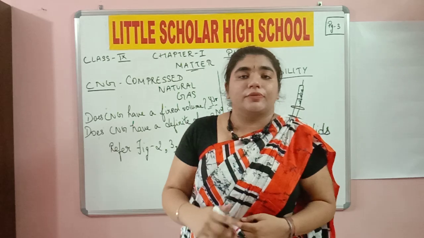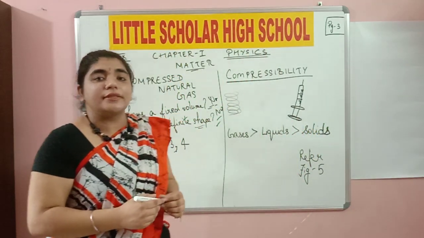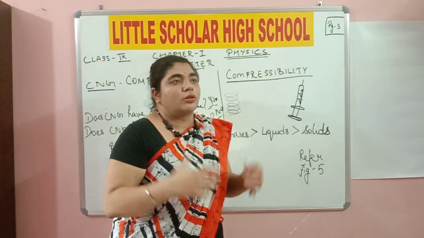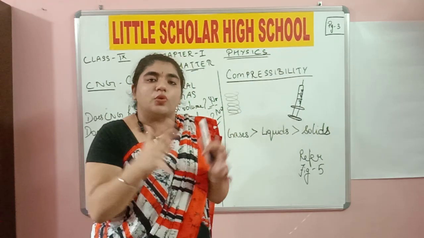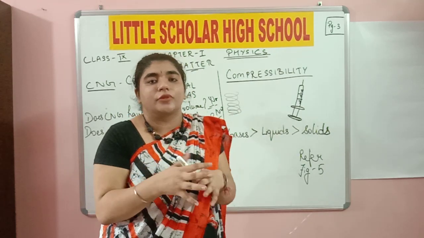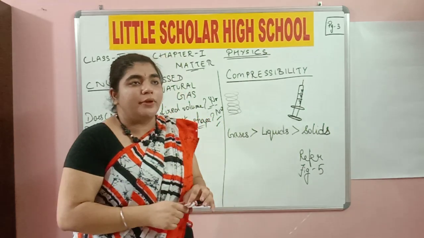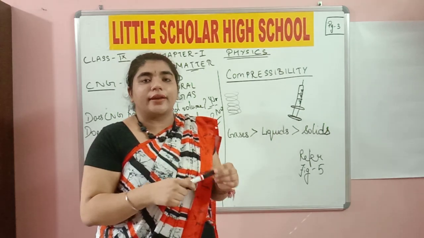So the next topic that we will be discussing is compressibility. The dictionary meaning of compressibility is bringing things closer to each other, like squeezing them, like bringing them into a smaller form. For example, you must have seen the slinky when you were really young and used to play with it.